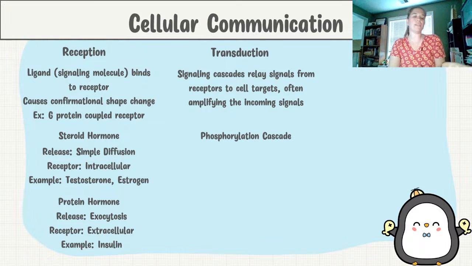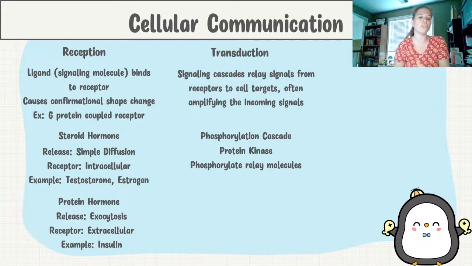So there's one type that's called a phosphorylation cascade. This is going to use protein kinases. Protein kinases are going to phosphorylate. And so when you activate the protein kinase, it takes a phosphate off of an ATP molecule and it phosphorylates a protein. And then it's going to leave the ADP, and then that phosphorylation causes the next one to be activated, which then causes the whole chain to get phosphorylated.